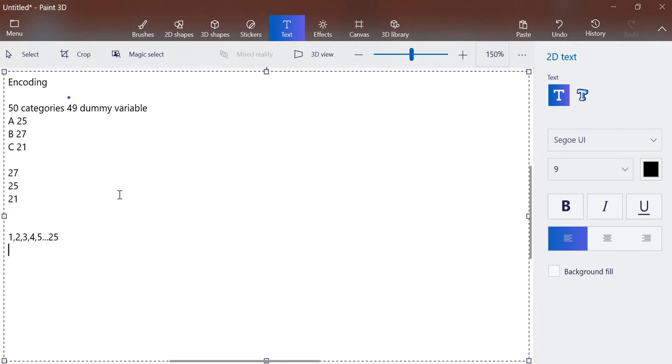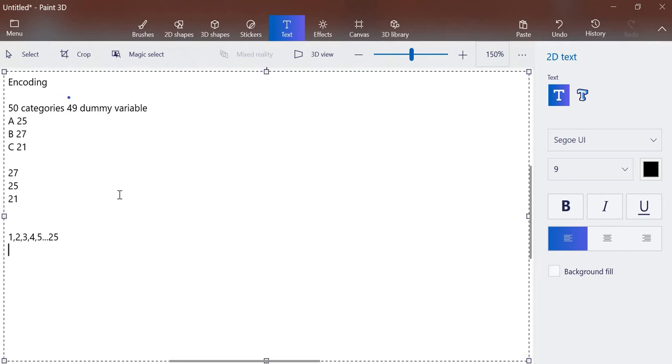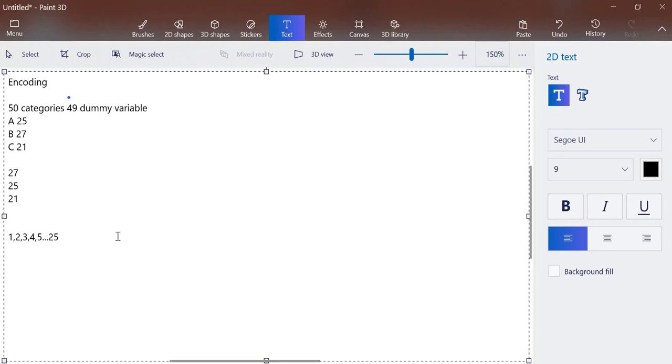The only difference is that in target guided ordinal encoding we give a rank, but here we will not give any rank. We will simply take the mean, and for whichever value the mean is high, the data is assigned to it. Like, let's suppose the mean of A is, let's say, 31.7.